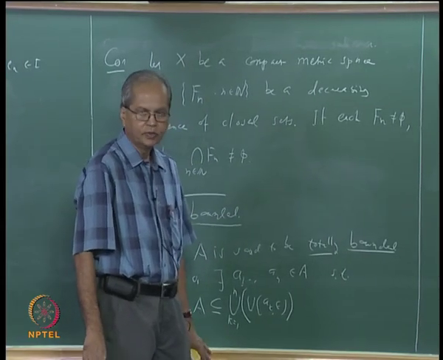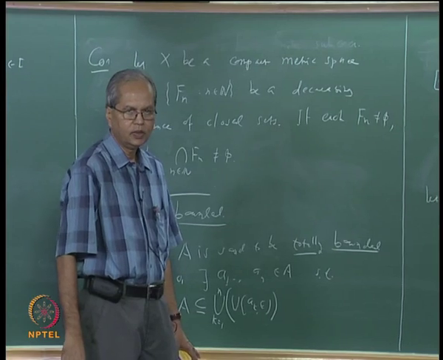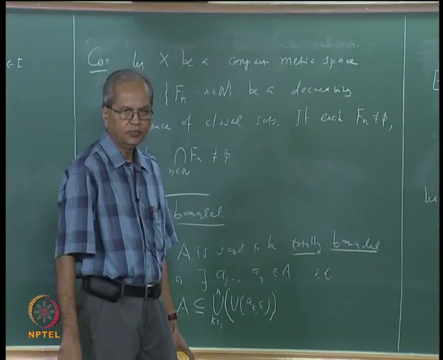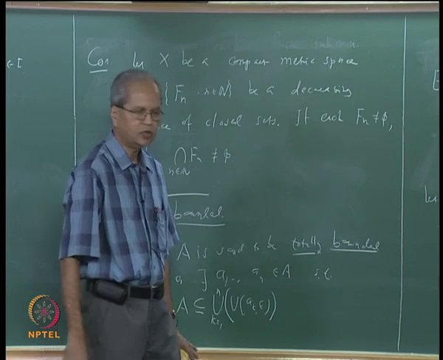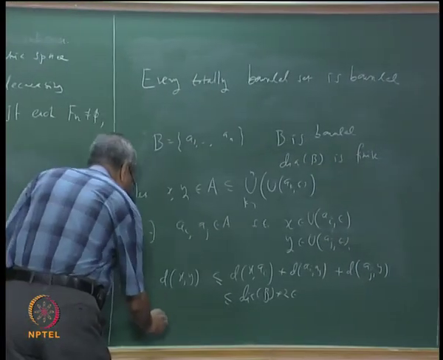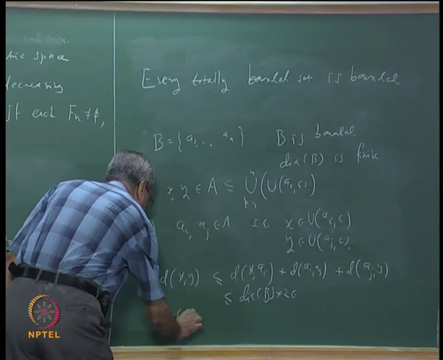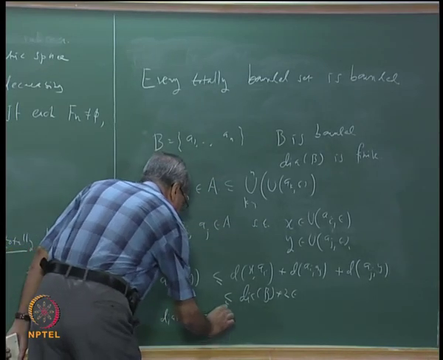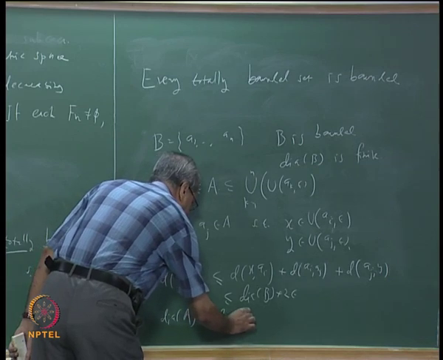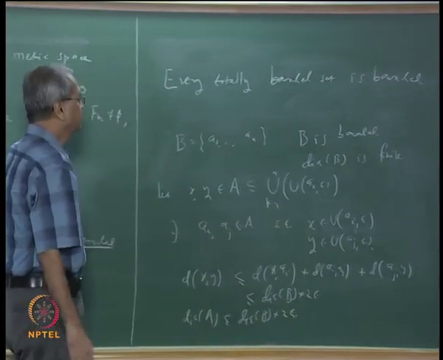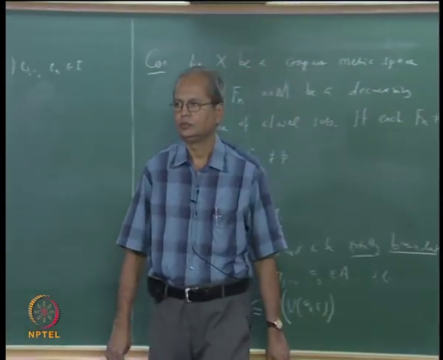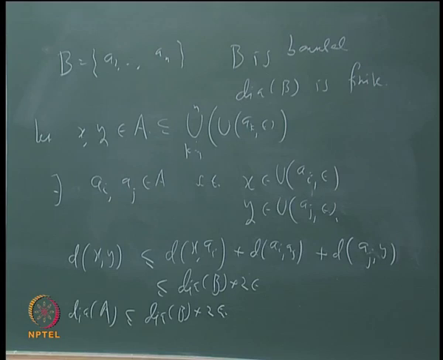So what does it prove? That the diameter of A is less than or equal to the diameter of B plus 2 epsilon. So that proves that every totally bounded set is bounded.